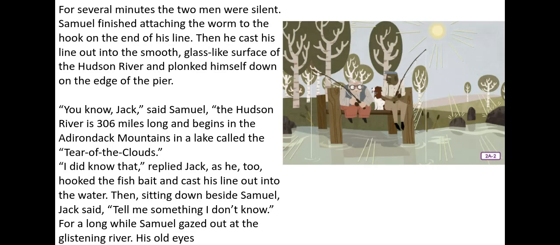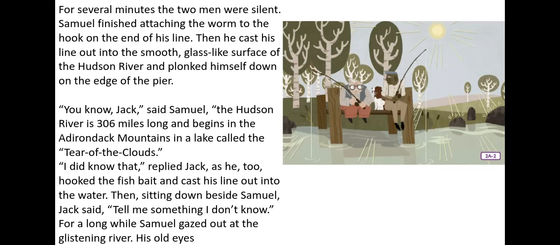"You know, Jack," said Samuel, "the Hudson River's 306 miles long and begins in the Adirondack Mountains in a lake called the Tears of the Clouds." "I didn't know that," replied Jack, as he too hooked the first bait and cast his line out into the water. Then, sitting down beside Samuel, Jack said, "Tell me something I don't know." Oh, I'm sorry, he did know that.